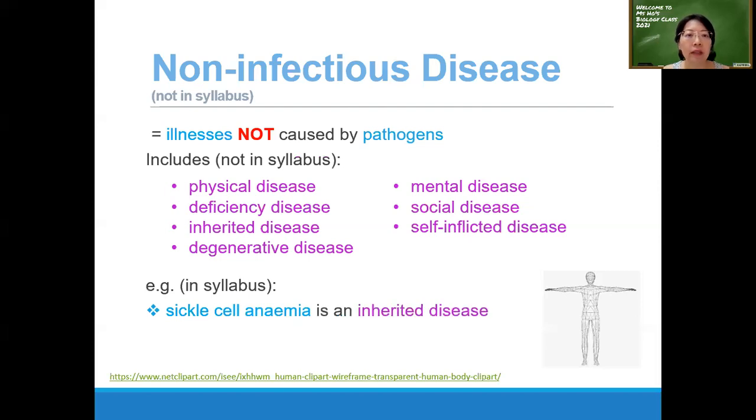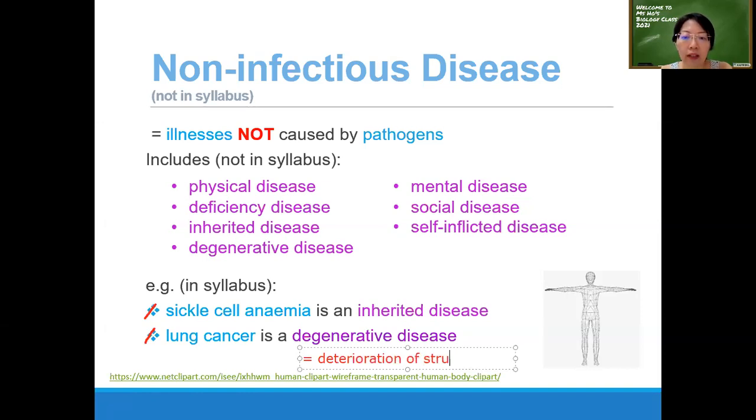Now, those that are in the syllabus that you have learned are sickle cell anemia. So this is an inherited disease because you learned that it's because of a defective gene that codes for the beta chain of hemoglobin. So it is inheritable. From parents, it can be passed to the offspring, okay, in the chromosome. Then we have lung cancer. So lung cancer can be considered as a degenerative disease. Degenerative means deterioration.